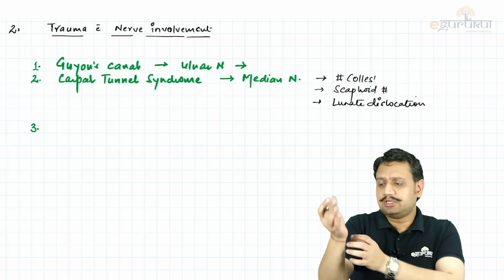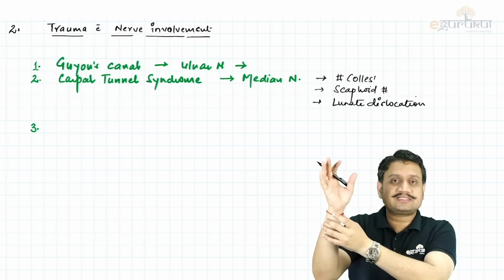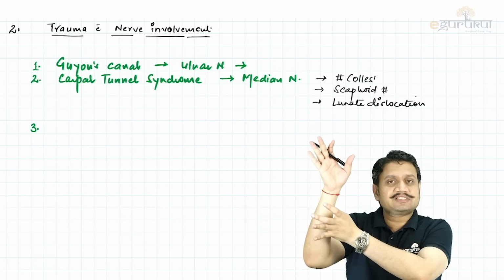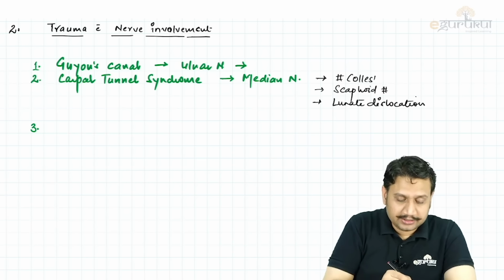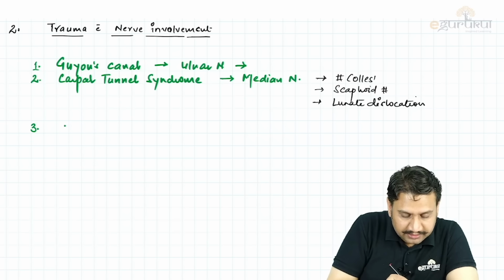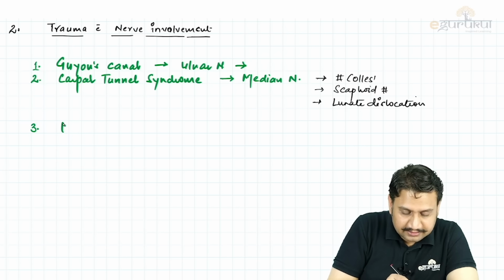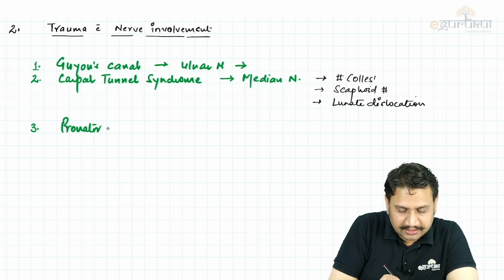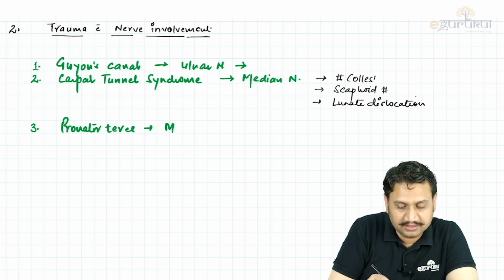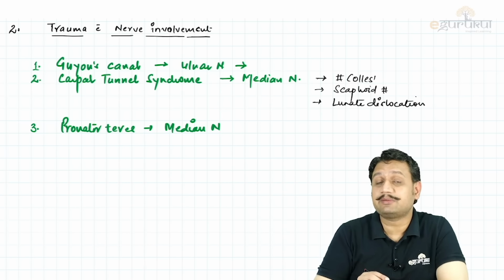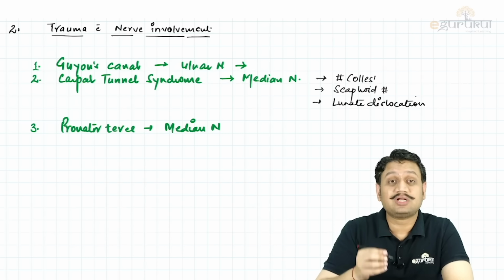when you go a little above the wrist area, here we get the Galeazzi fracture. Here we get the Monteggia fracture. So the fracture, the nerve involvement under the pronator teres, it is the median nerve. So under pronator teres, we can have involvement or compression again of the median nerve. Under the pronator teres, we can again have a compression of the median nerve. That's in the forearm area.